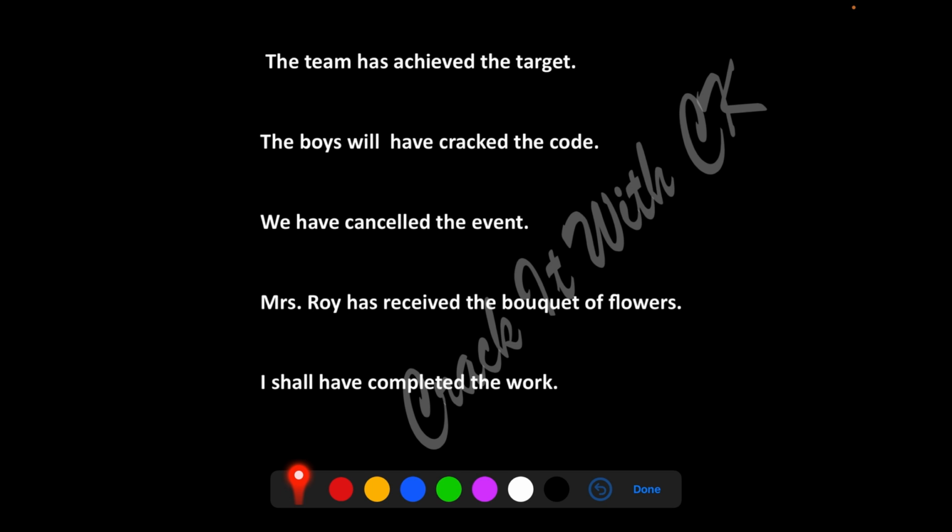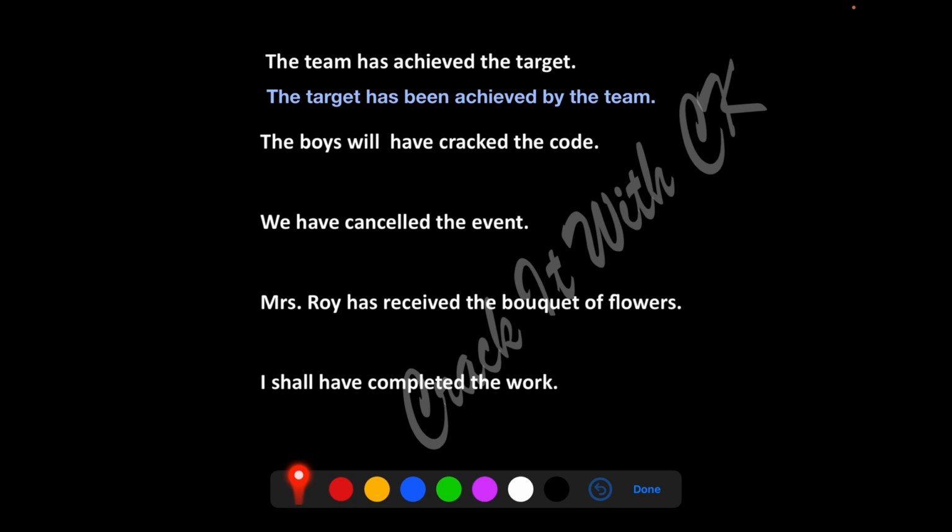I've given a mix of future perfect, past perfect, and present perfect. Okay, let us be careful about it and move ahead. The team has achieved the target. What are you going to add to this now to make it passive? The target has been achieved by the team. Done. So we added has been and we have made it passive.